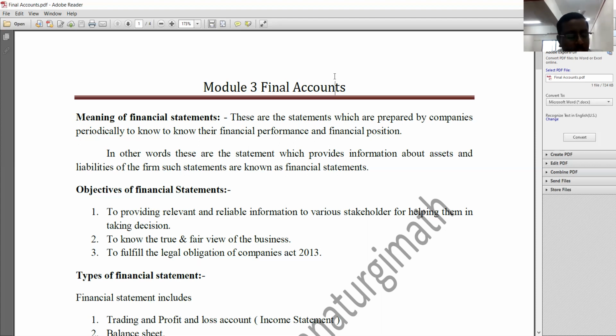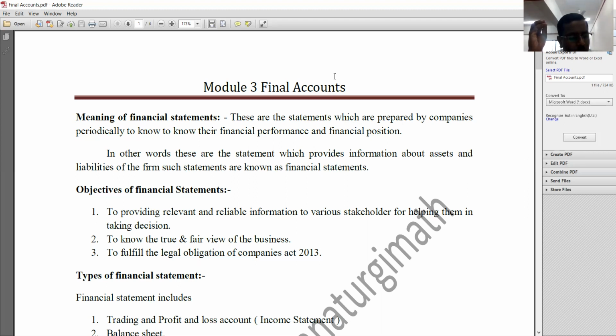Objective is nothing but why we need to prepare final accounts. The first thing is, I told you about the functions of accounting. There are totally 7 functions in the field of accounting, such as identifying, measuring, recording, classifying, summarizing, analyzing and interpreting. And the last one is communicating. So, how are you going to communicate accounting information to stakeholders? That is by preparing final accounts.